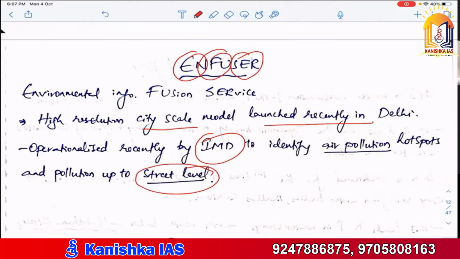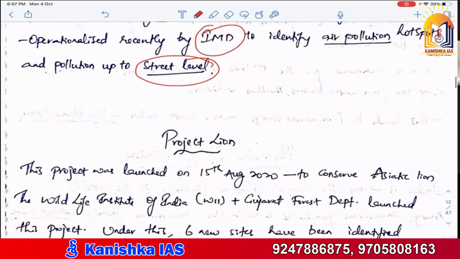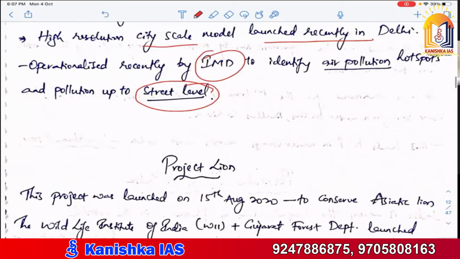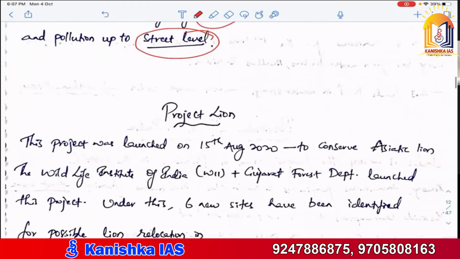The odd and even rule is also there in Delhi. But even though they are taking a lot of measures, the pollution is still not in control because of various reasons. Not just vehicular pollution, but stubble burning also causes the pollution. Then Project Lion.